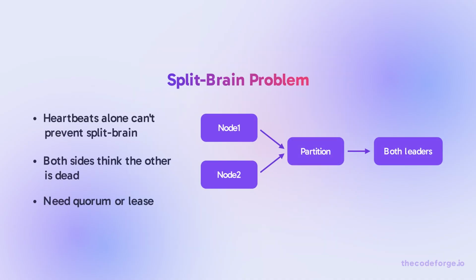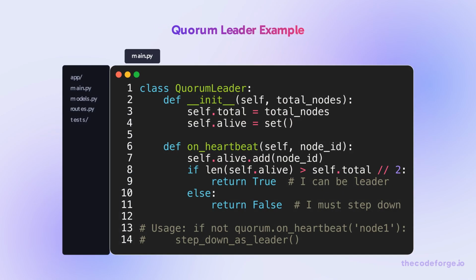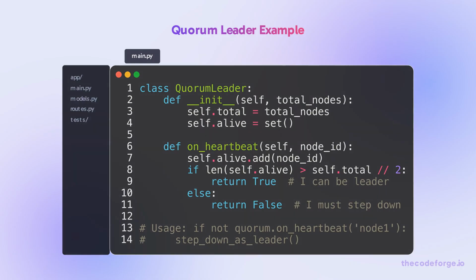If a network partition splits your cluster, both sides think the other is dead. Both start serving writes. When the partition heals, you have conflicting data. Heartbeats alone cannot solve this. In a 3-node cluster, require 2 nodes to agree on a leader. If a node can't reach the majority, it must step down. Never trust a single heartbeat timeout for consistency.